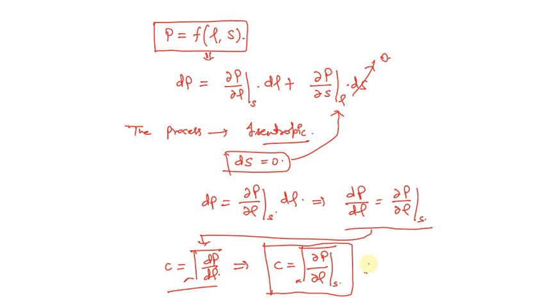Because generally, when an aircraft or a high velocity body passes through the atmosphere, the process happens so fast that there is no time left for any heat exchange. So we can assume that process as an isentropic process, and we can write this total differentiation term in terms of the partial differentiation.